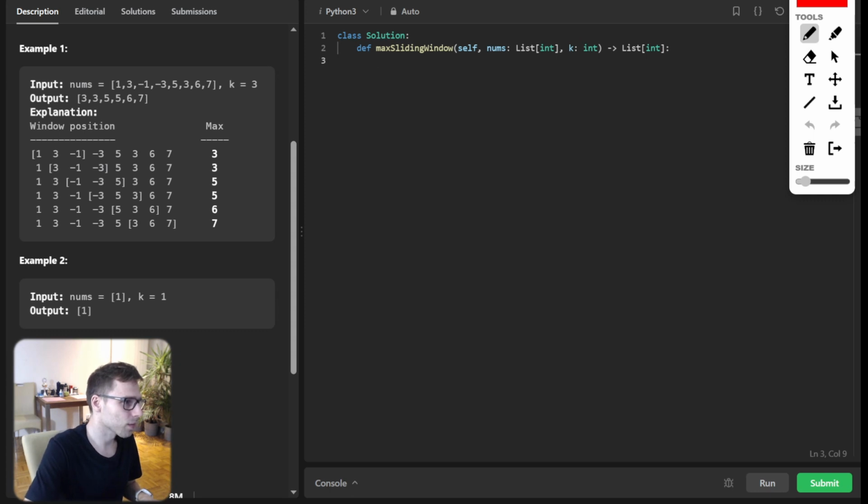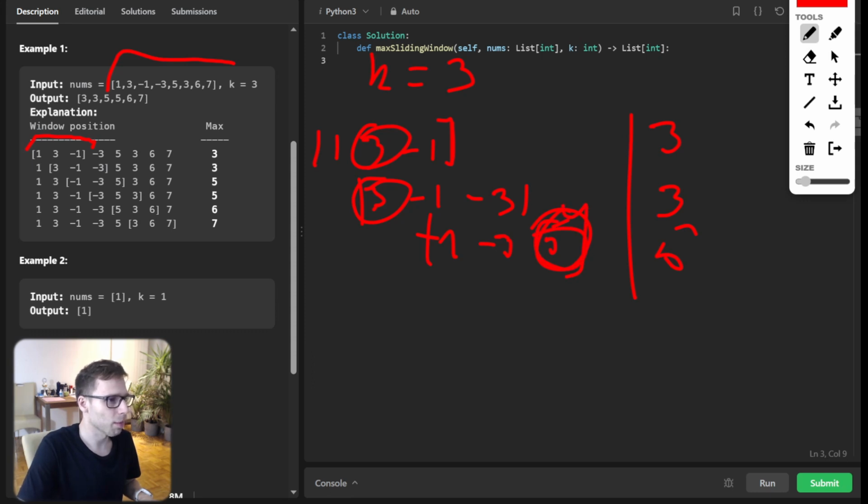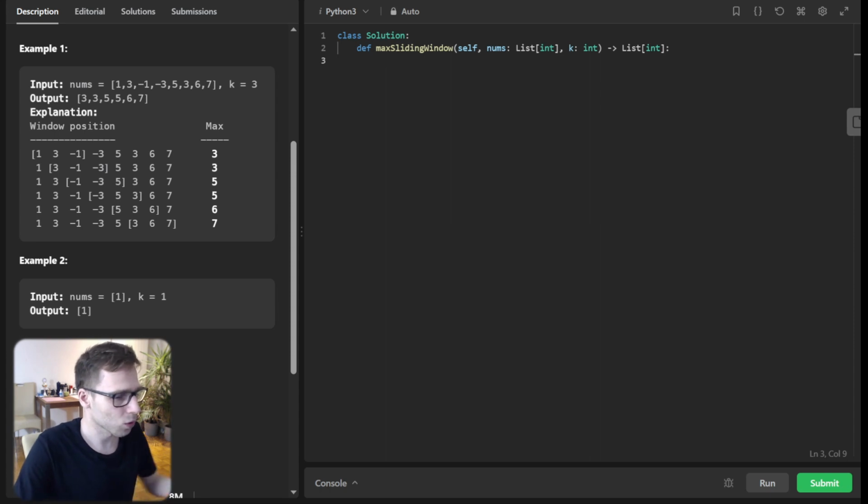So if we have this array, we can have sliding windows: 1, 3, -1, then 3, -1, -3, then -1, -3, 5. So it's always three elements, given k equals 3. And from every window, we pick the maximum one. So, for example, 3 here, also 3 here. Here we pick 5. So it's a rolling window, and we always pick the maximum element. So it's simple to understand.